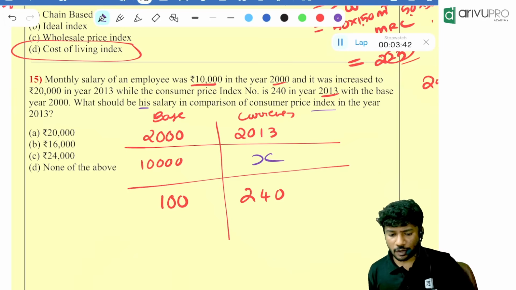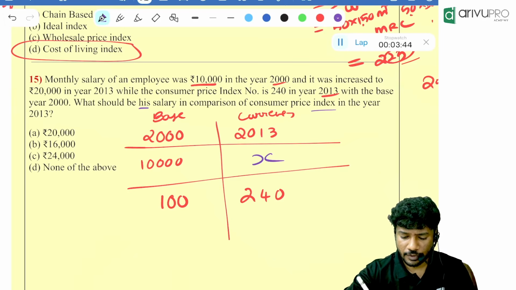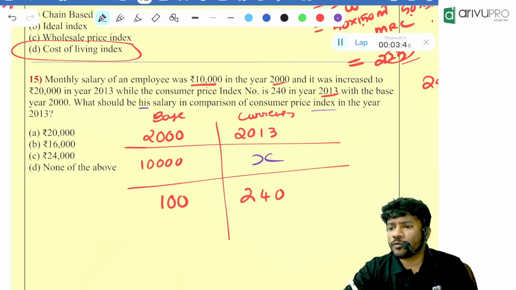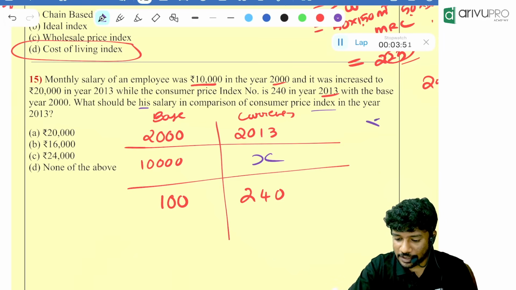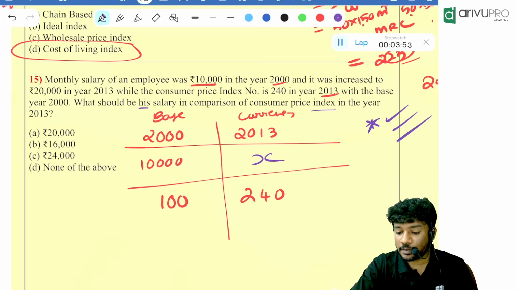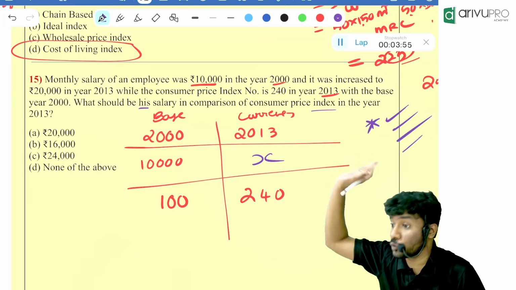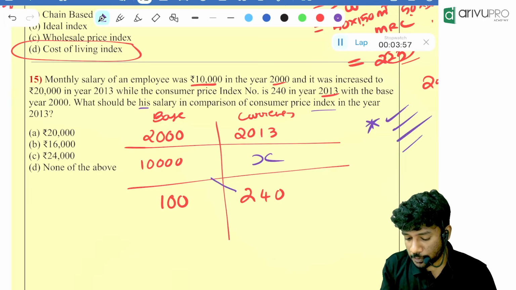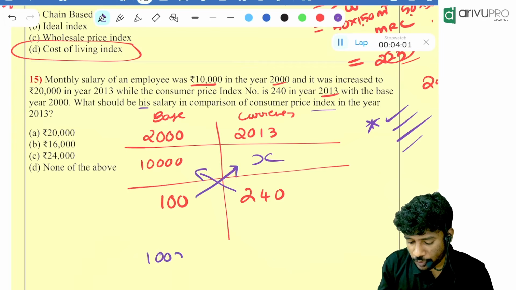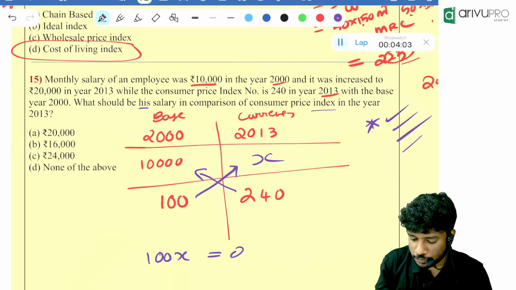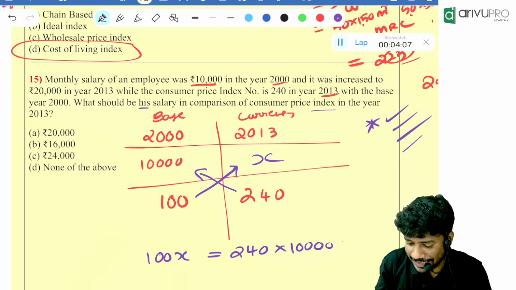Correct? Now, people, look here. We need to find what? X. The shortcut method. Remember this? This is the method we are going to follow for all the types of questions which are going to come in the future also. Cross multiply. 100 into X is equal to 240 into 10,000.